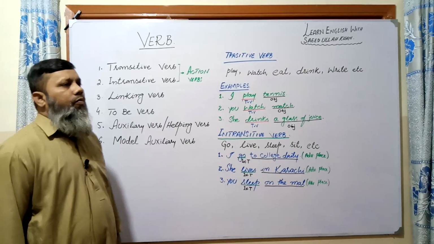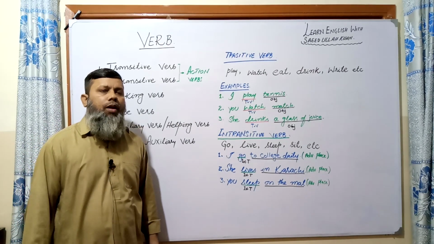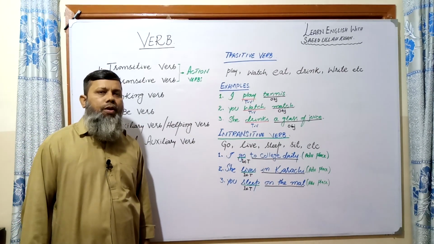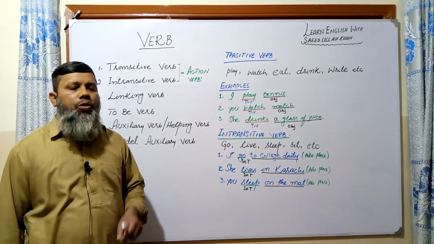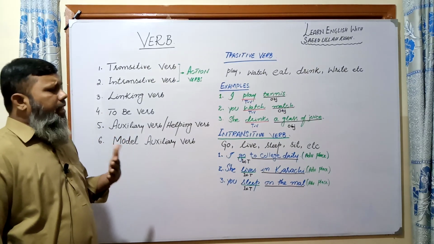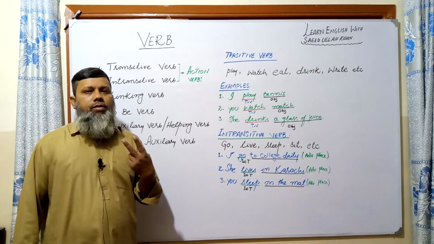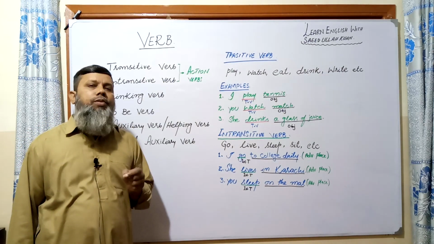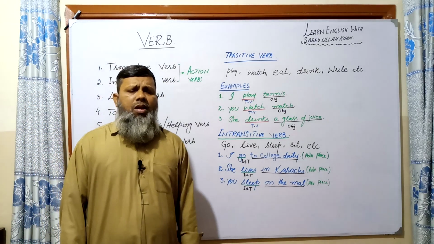If you have watched my previous lecture, you can easily understand what I told you about the sentence. A sentence has two big parts: number one is the subject and number two is the predicate.